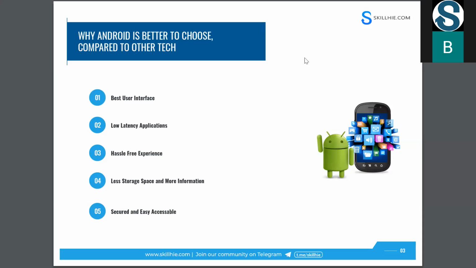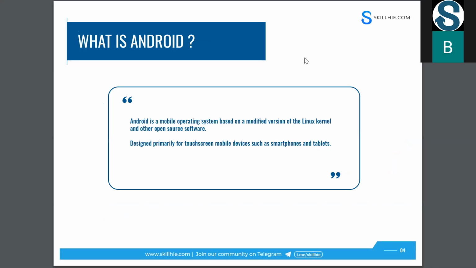And Android applications have the best user interface, low latency, a hassle free experience, and they take very little storage space. And in terms of security, it is secure, and it is easy to access things.